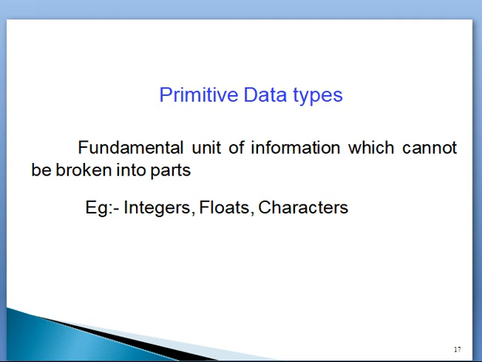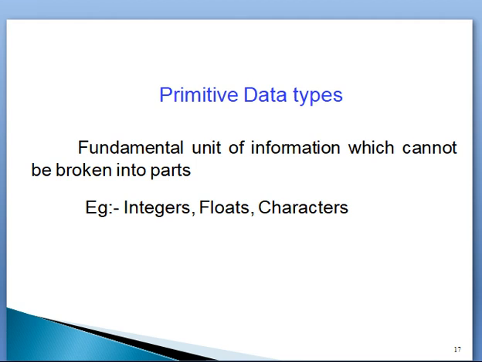Primitive data types are the fundamental unit of information which cannot be broken into parts. The basic unit of information is called the fundamental unit. This cannot be broken into some parts. This is the smallest part of data.